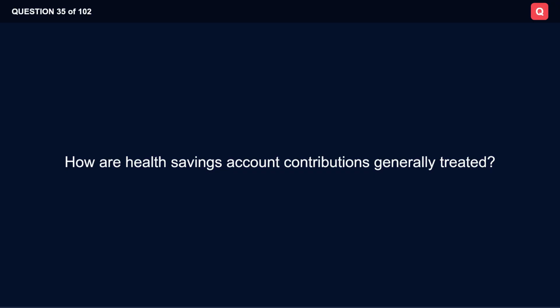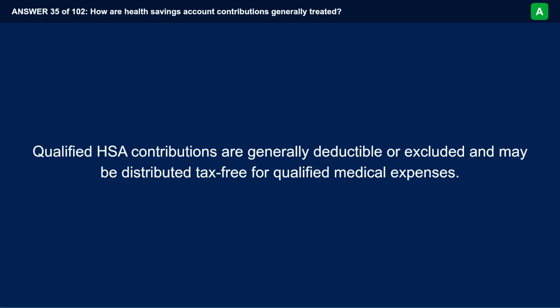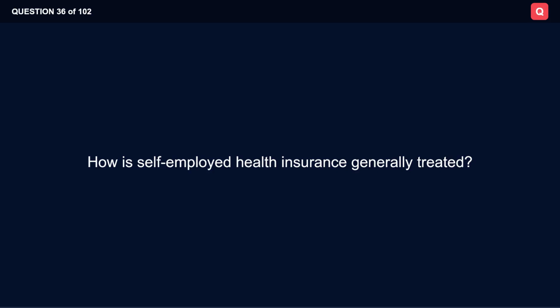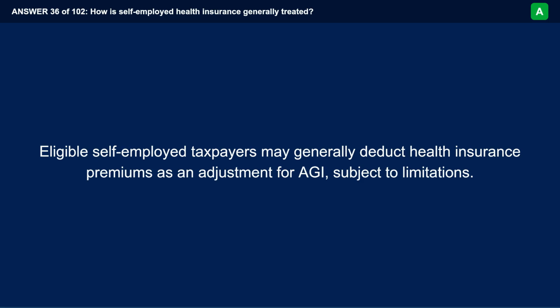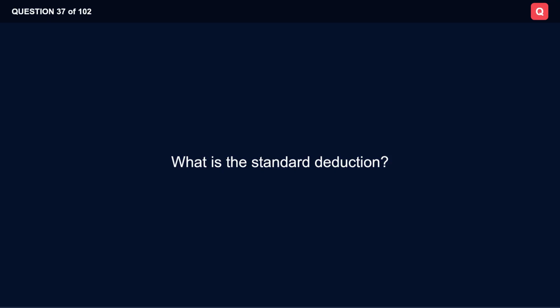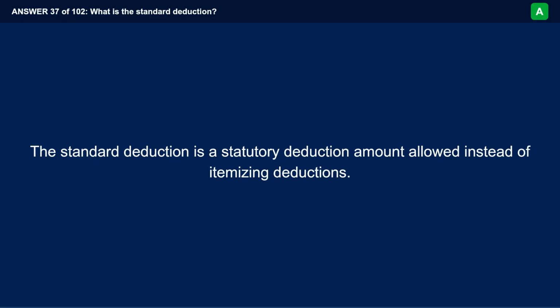How are health savings account contributions generally treated? Qualified HSA contributions are generally deductible or excluded and may be distributed tax-free for qualified medical expenses. How is self-employed health insurance generally treated? Eligible self-employed taxpayers may generally deduct health insurance premiums as an adjustment for AGI, subject to limitations. What is the standard deduction? The standard deduction is a statutory deduction amount allowed instead of itemizing deductions.